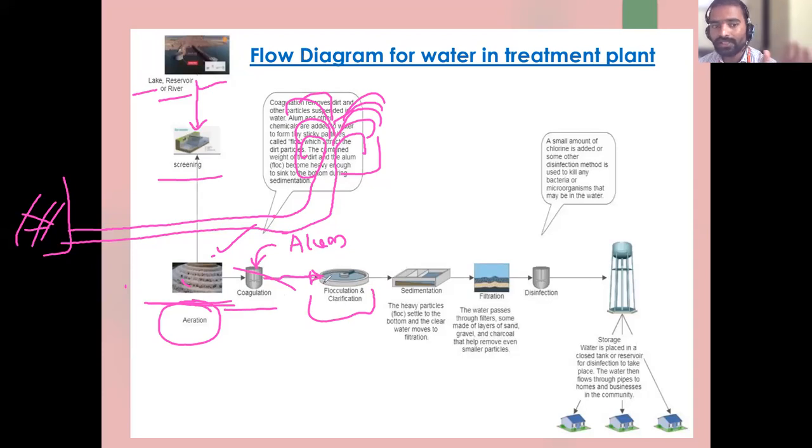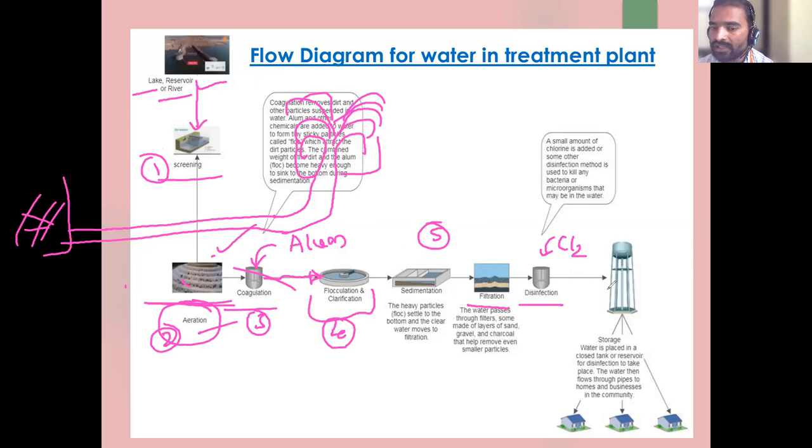Just you should see what the steps are. First is screening, next is aeration, coagulation, flocculation and clariflocculation. Then sedimentation. In sedimentation, microparticles are removed. After sedimentation, water is brought to filtration. Then after filtration, there is disinfection, which means we are adding chlorine gas, chlorine, to the water.